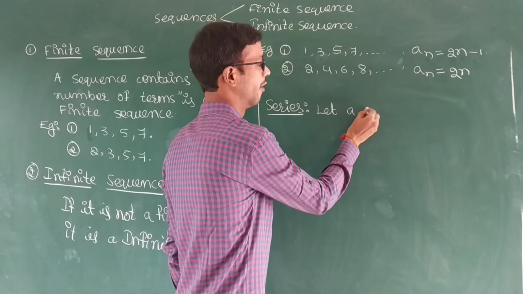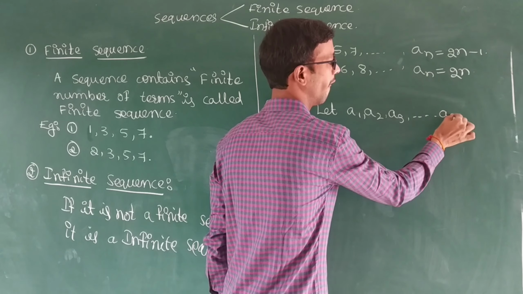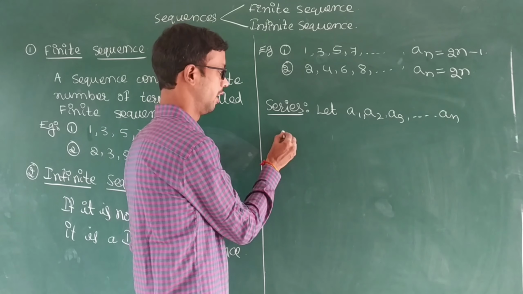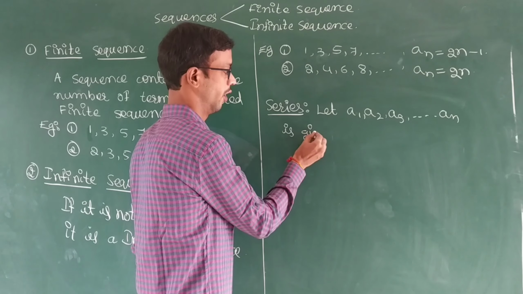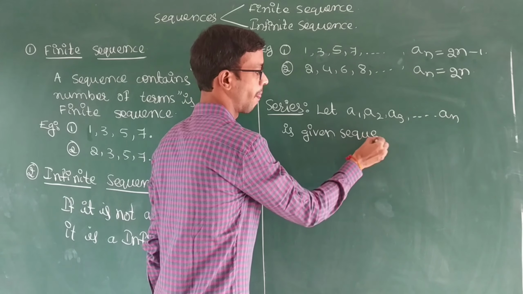Let a1, a2, a3, ... an be a given sequence. First I am taking one sequence. Series depends upon the sequence only.